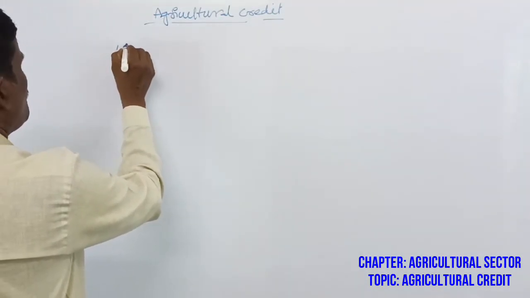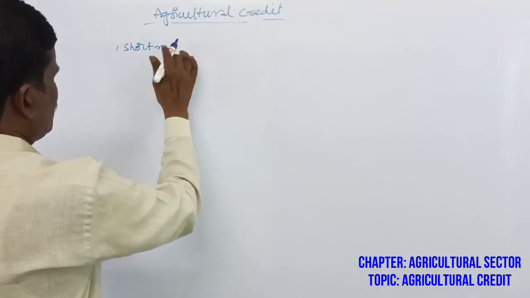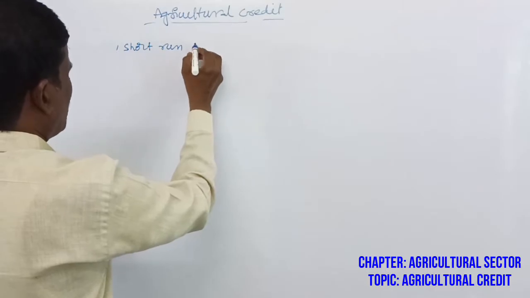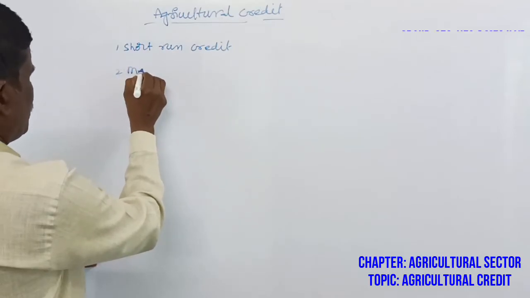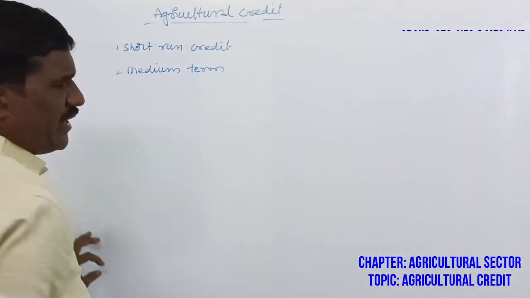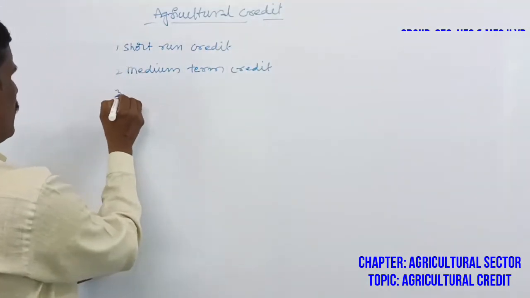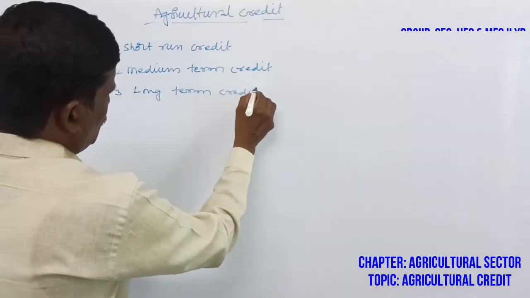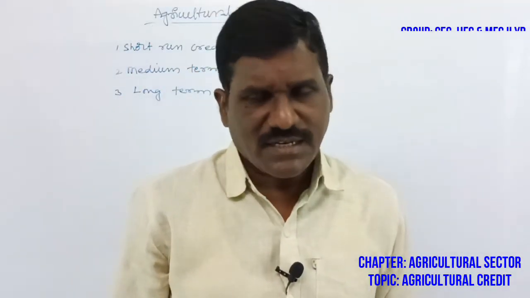One is short run or short period credit or loan facilities. Second, medium term or medium run credit. And third, long term credit. So these are the three types of agricultural credit needed for agricultural productivity.